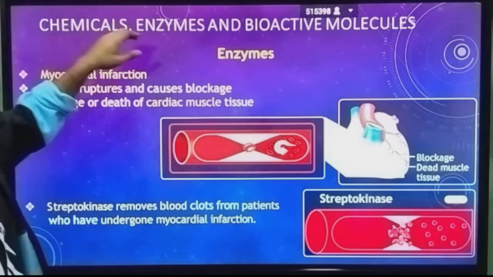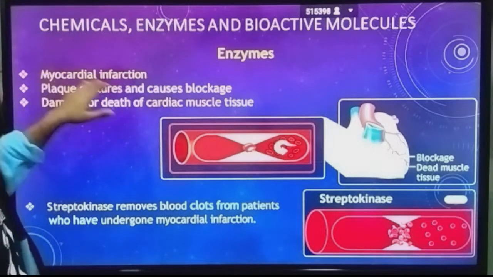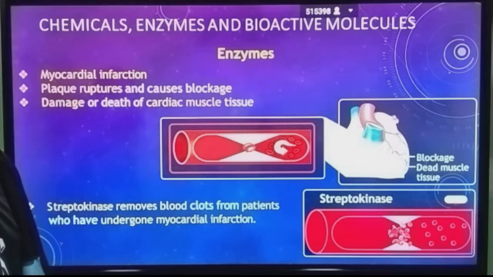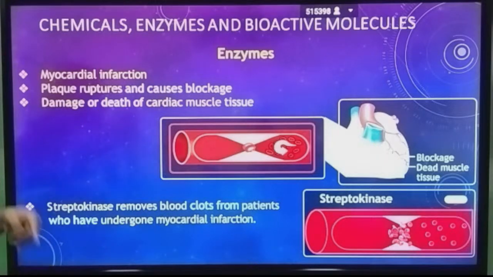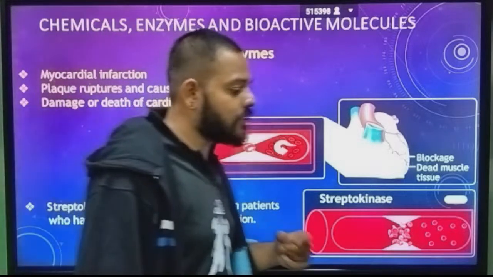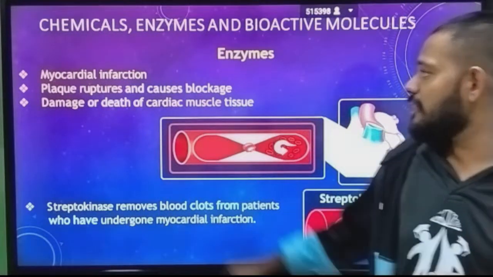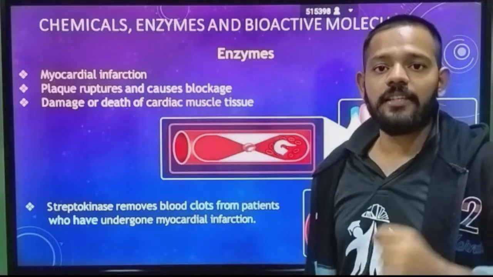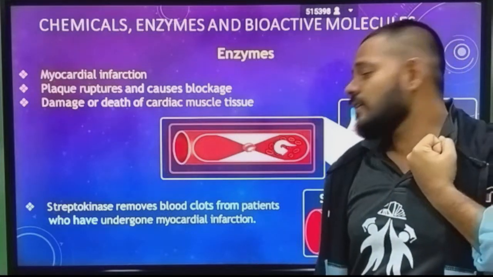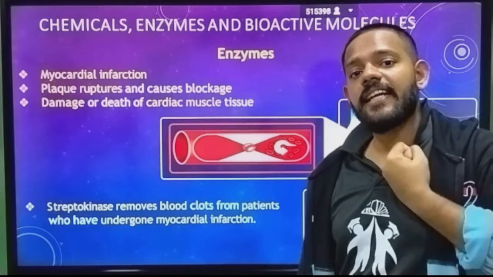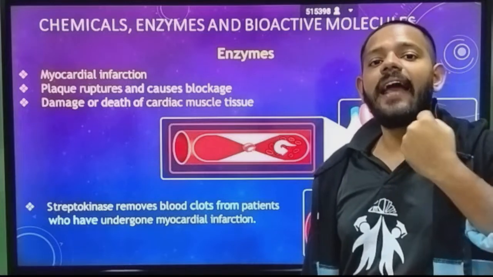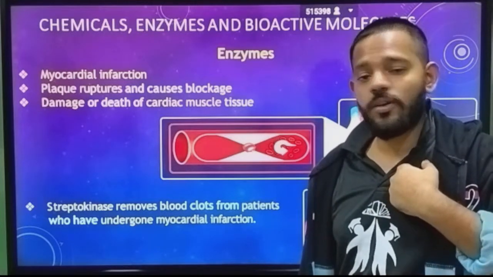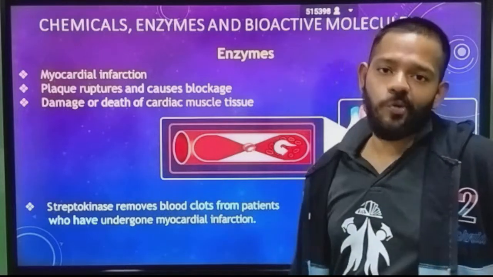Okay, so chemical, enzyme and biochemical activity. Enzyme, streptokinase. Myocardial infarction: plaque rupture causes blockage, damage and death of cardiac muscle. Okay, so now the function. The patient having these conditions, in which plaque rupture causes blockage, damage and death of cardiac muscle, in that case streptokinase is injected near the chest region. It directly goes inside the systemic circulation, okay, and blasts down the clot.